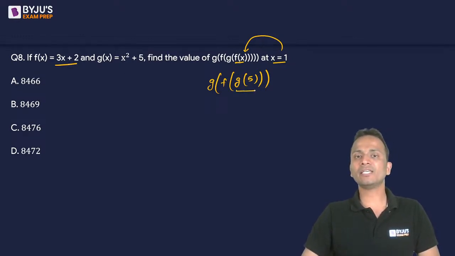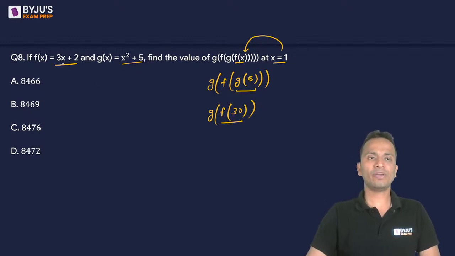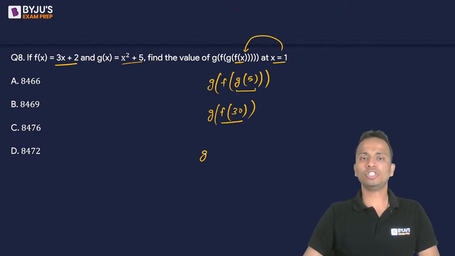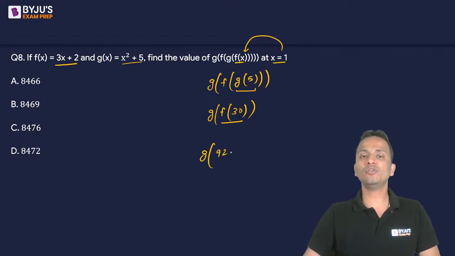Now I'll calculate g of 5. So g of 5 will be 5 square plus 5, that is 30. So my expression is reduced to g of f of 30, since the value of g of 5 came out to be 30. So I have substituted 30 here. Next step is to calculate f of 30. So g of, now f of 30, 3 into 30 plus 2 will be 92.